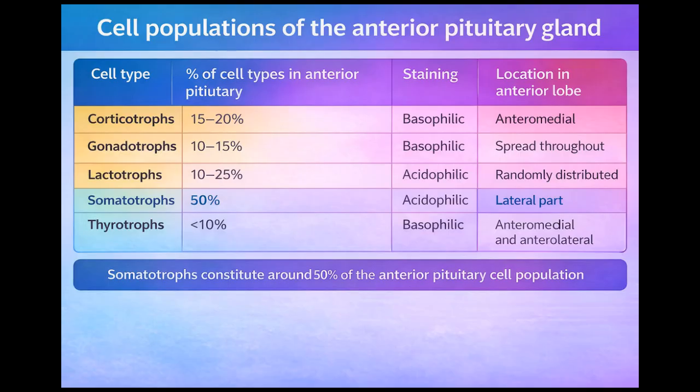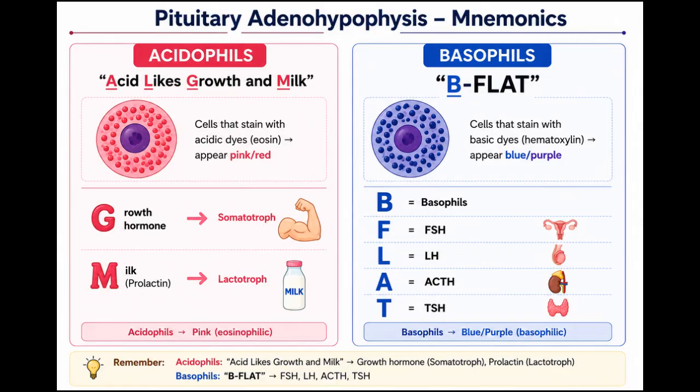The thyrotroph cells are responsible for secreting TSH, which will then go to the thyroid gland and stimulate the thyroid gland to produce T4 and T3. So there are two funny mnemonics here. For the acidophilic cells, we can remember them by a mnemonic which says "acid likes growth and milk." Acid stands for acidophilic cells, growth stands for the growth hormone which comes out from the somatotroph cells, and milk stands for prolactin which comes out from the lactotroph cells.